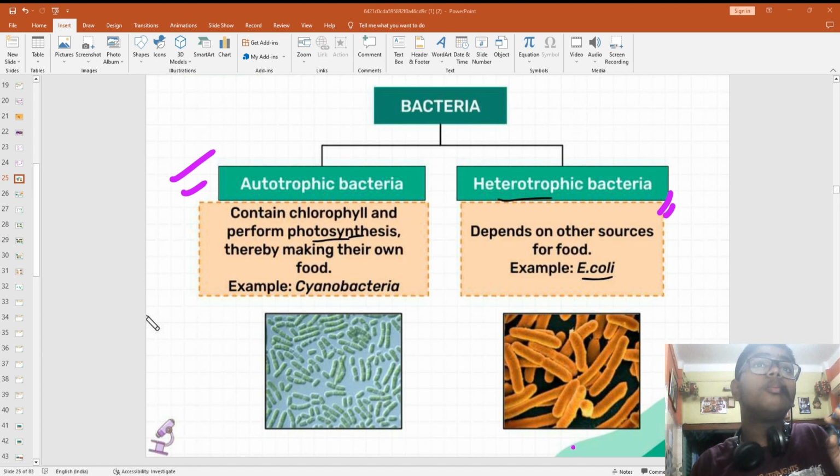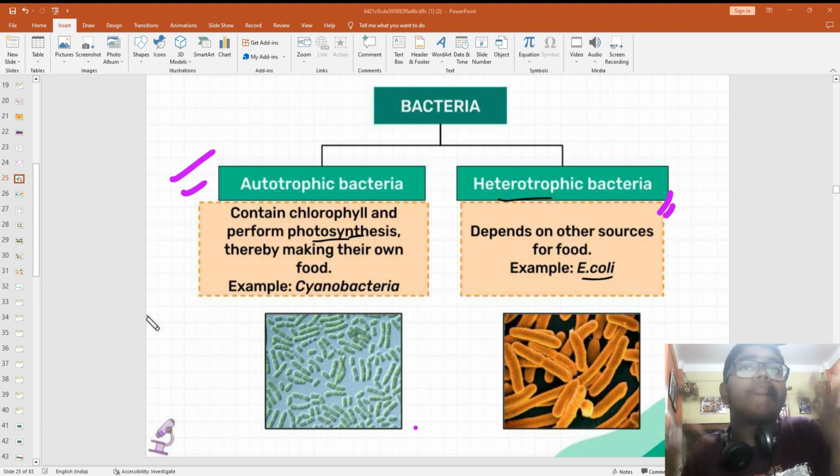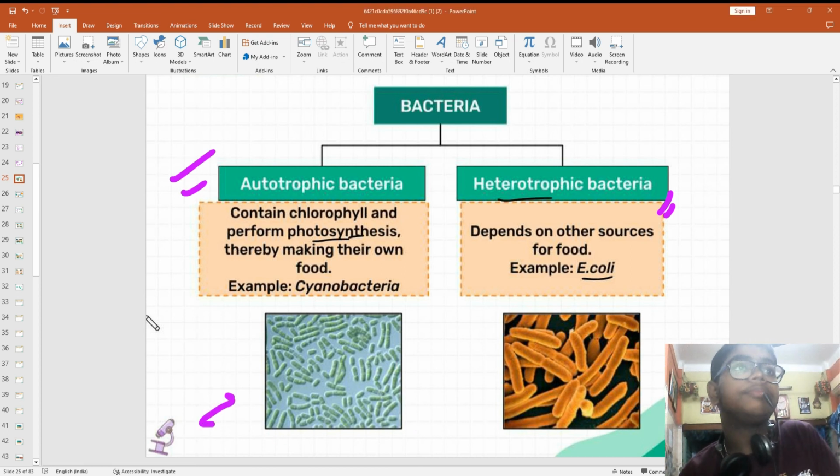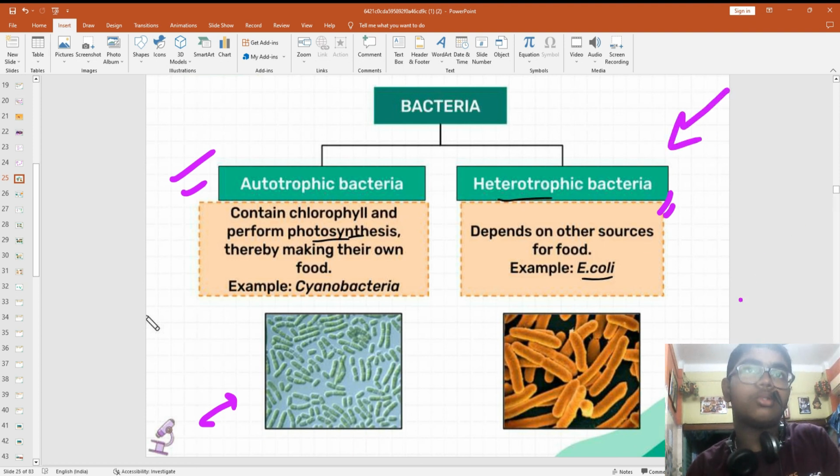So the bacteria that can make its own food by photosynthesis is called autotrophic bacteria. आप फोटोसिंथेसिस क्लास 5, 6, 7 तक पढ़े हो और नहीं समझाऊंगा मैं. So autotrophic bacteria are the bacteria that contain chlorophyll and can perform photosynthesis and make their own food like the cyanobacteria. Whereas heterotrophic depends on other sources.